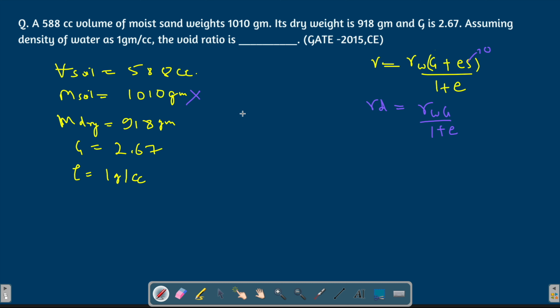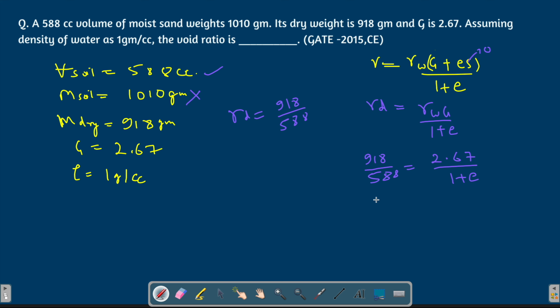Gamma D, the density of dry soil, is the mass of dry soil, which is given to you as 918, by the volume of the soil, which is given as 588. So you will get gamma D from here. So 918 by 588 equals gamma W, which is 1 gram per cc so no need to calculate, into G, which is given as 2.67, by 1 plus E.